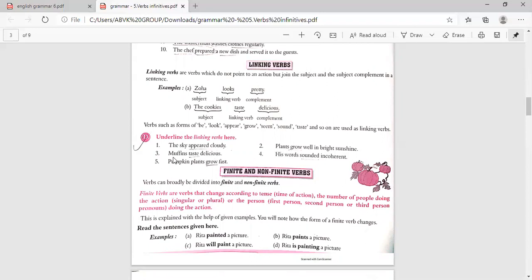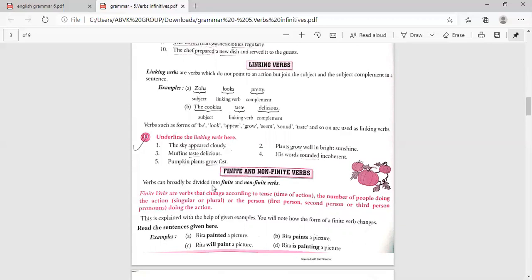The next one: muffins taste delicious. Muffins, delicious. What is the word joining? Taste. So it is a linking verb. His words sounded incoherent. His words, incoherent. So what is that word? Sounded. So that is a linking verb. Pumpkin plants grow fast. Pumpkin plants, fast. What is the word joining? The linking verb is grow.